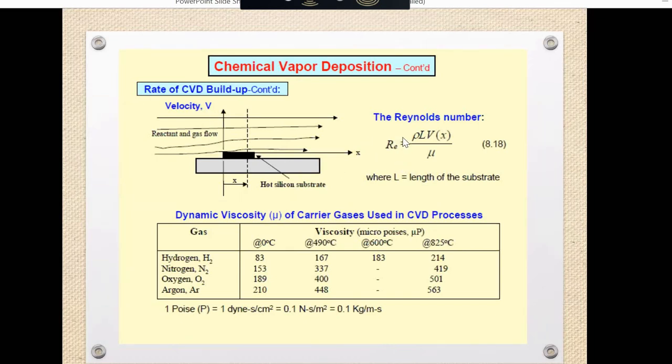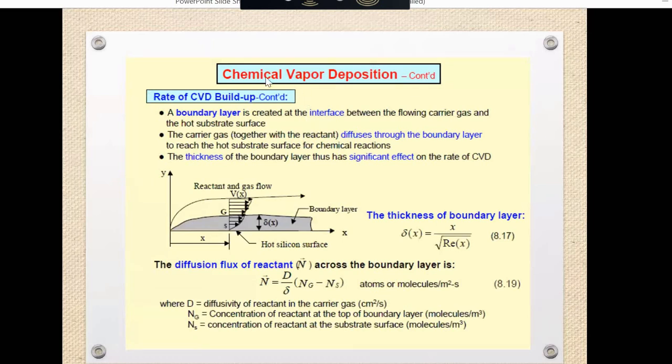So in this way, we are able to see the velocity of the reactant and how to calculate the thickness of the boundary layer. Why we are calculating the boundary layer? That boundary layer affects the deposition rate. If the boundary layer is more, then the deposition will be very less. The rate will be slow. So we will calculate the boundary layer using this equation, that is delta x using x by Reynolds number.